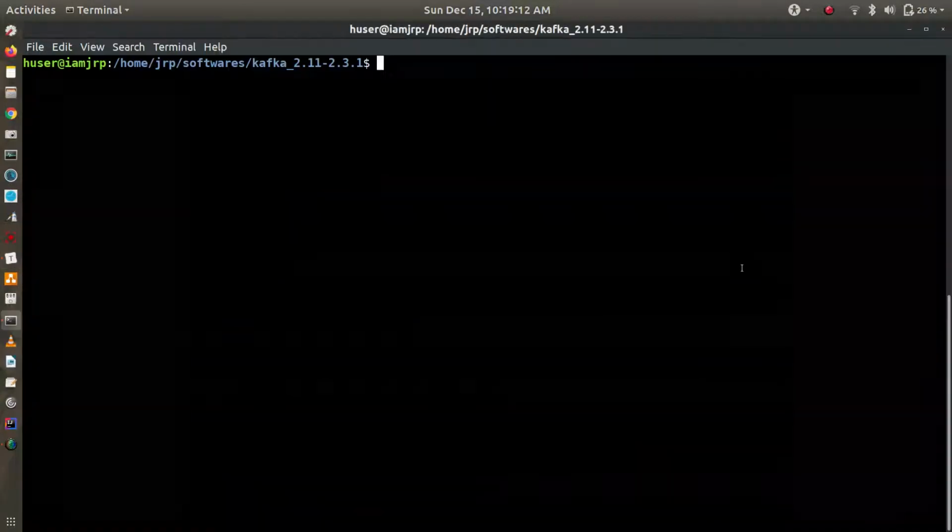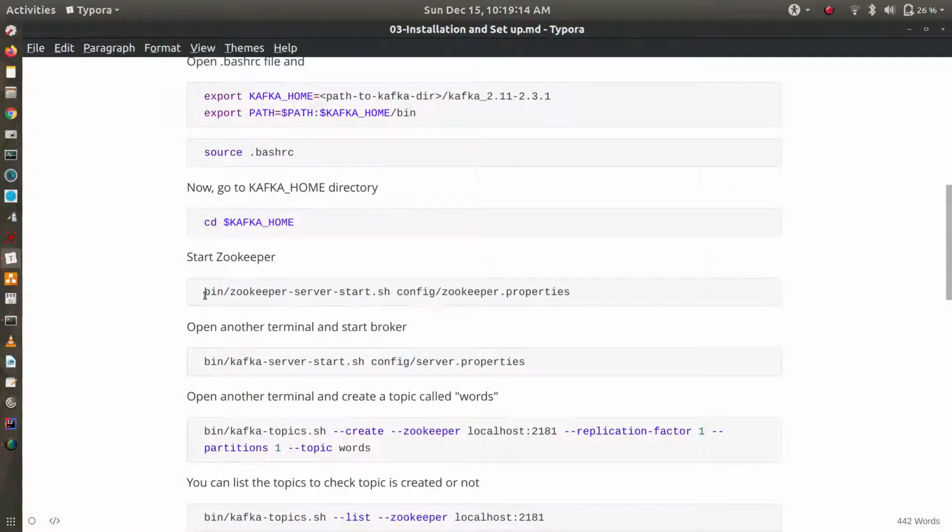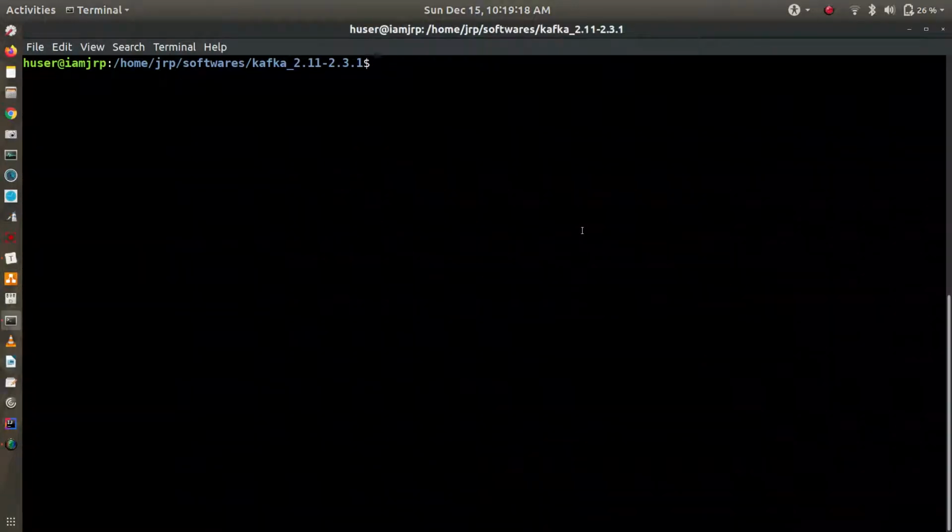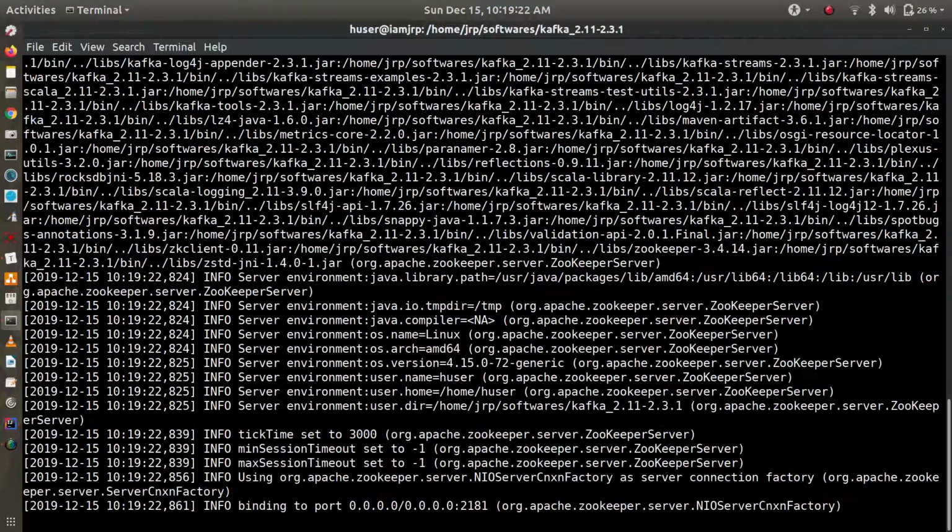Let's start the Zookeeper first. To start the Zookeeper, just go to your Kafka home directory and run this command. It will start the Zookeeper. You can see it is binding to port 0.0.0.0:2181, that is localhost port 2181.